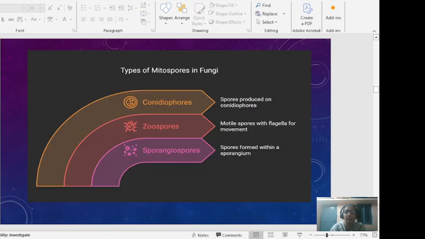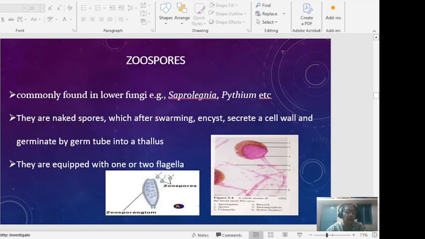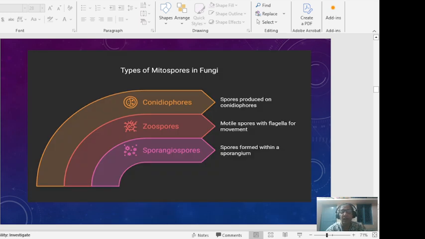The mitospores, or the asexual spores, are of three types: conidiospores, zoospores and sporangiospores. Conidiospores are spores produced by the conidiophores. Zoospores are motile spores with flagella for movement, and sporangiospores are formed within the sporangium.